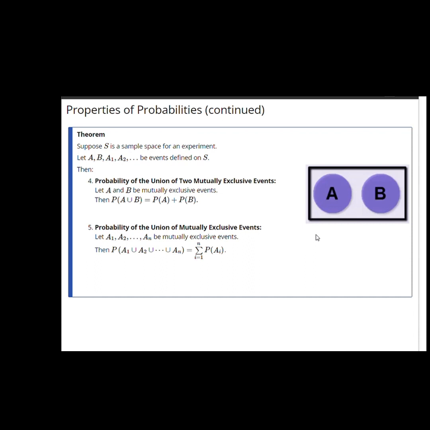Property 5. This is simply an extension of property 4. It's the probability of the union of a number of mutually exclusive events. Suppose I have n mutually exclusive events such that no two of them overlap, such that for every pair of events, Ai intersect Aj is the empty set when i is not equal to j. Then the probability of A1 or A2 or A3 up to An is the sum of the probabilities of the individual events.